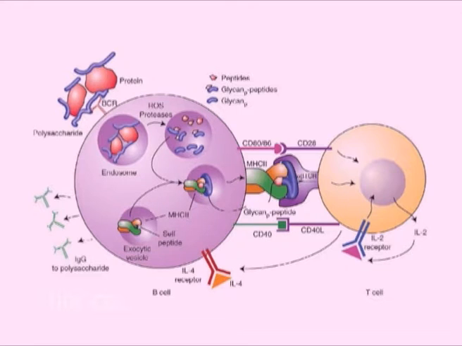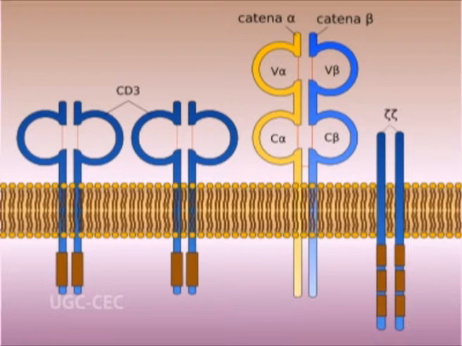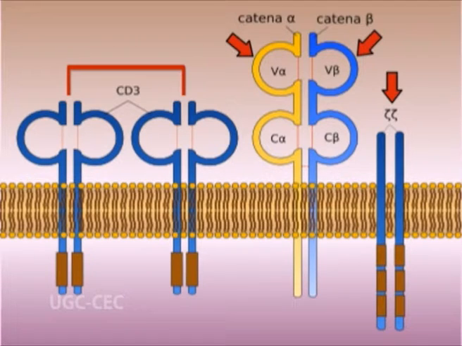The TCR recognizes the antigen but is unable to transmit the signals to the interior of the cell. The TCR is associated with a complex of 3 proteins that together make CD3 and a homodimer of another signaling protein called zeta chain. The variable TCR alpha and beta chains perform the function of antigen recognition, whereas the conserved signaling function is performed by the attached CD3 and zeta proteins.